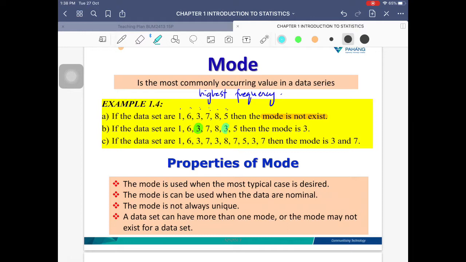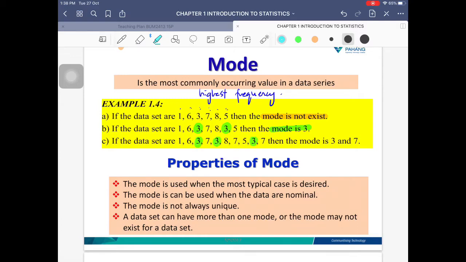So for the second example, I have a data set of 1, 6, 3, 7, 8, 3, 5. If you notice, in this data set, the number 3 comes out twice. The rest of the numbers come out only once, but this one comes out twice. So therefore, the mode is going to be number 3, because it comes out the most.